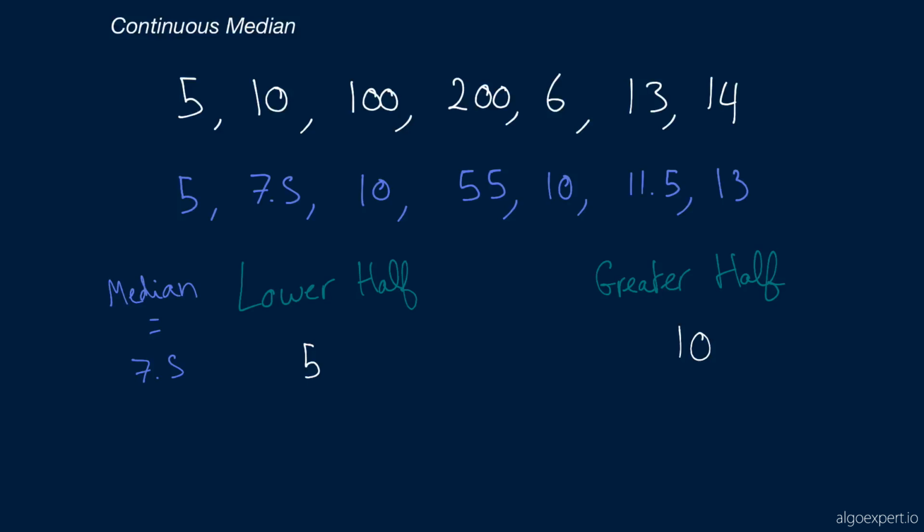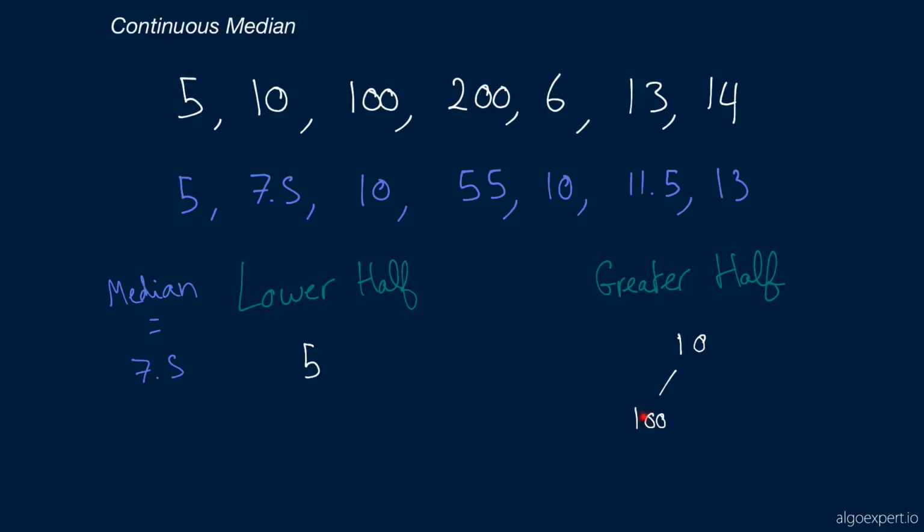And again, here I would encourage you to check out the other heap videos we've got on algoexpert.io. But we can insert the element by appending it to the end of the heap, and then we sift it up to position it in the correct position. And so what that's going to look like is, sorry, we're going to have 10 at the top, and we're going to have 100 below it.